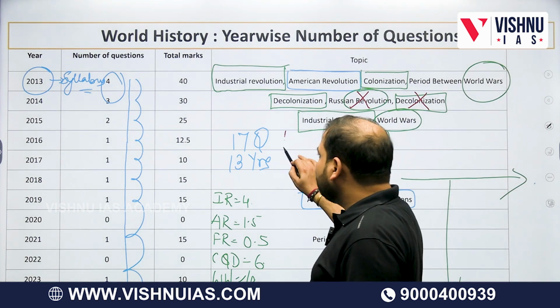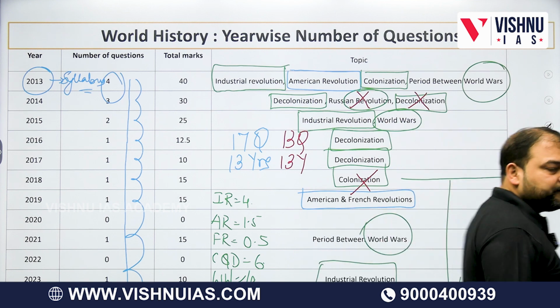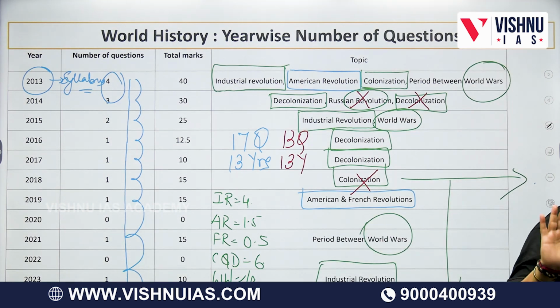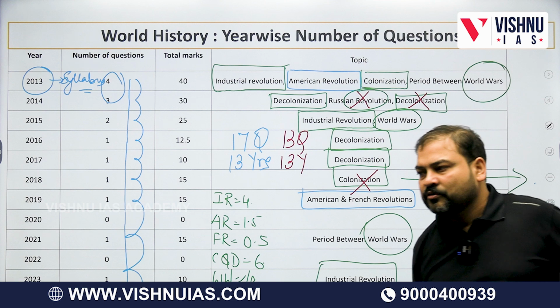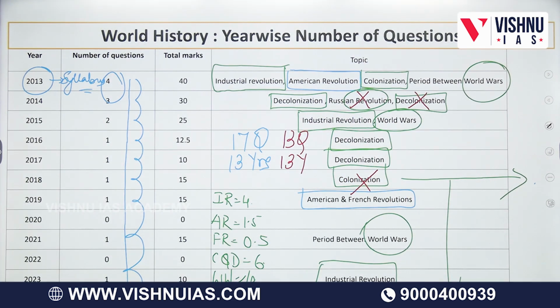So what happened? 13 questions, 13 years, one question per year. Now, good thing about Vishnu IAS, I know because I teach in many other places also, many places they have stopped teaching world history. They say for one question, why should we teach?